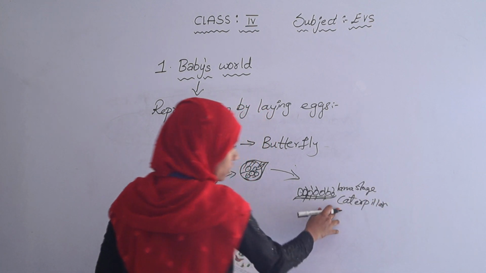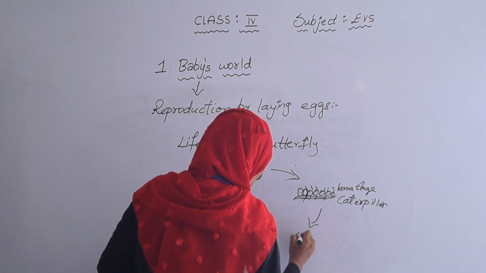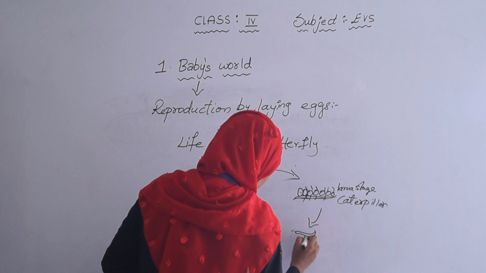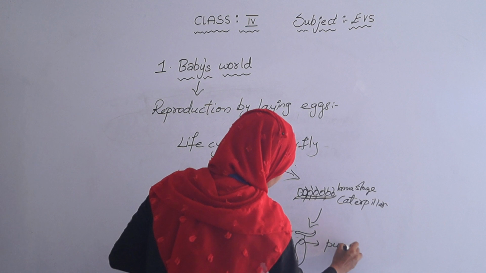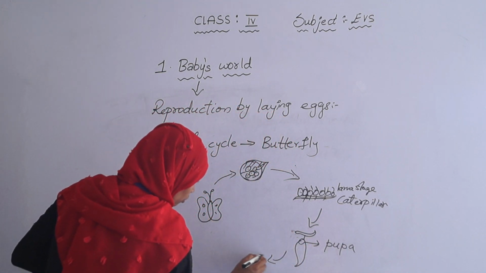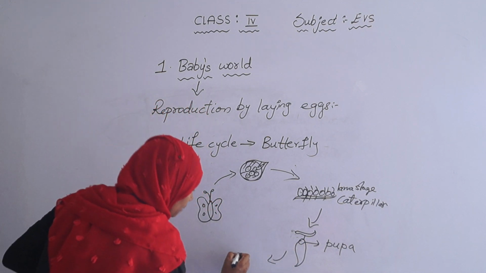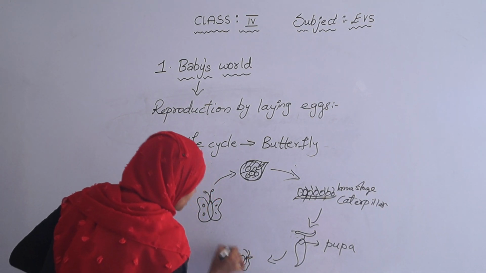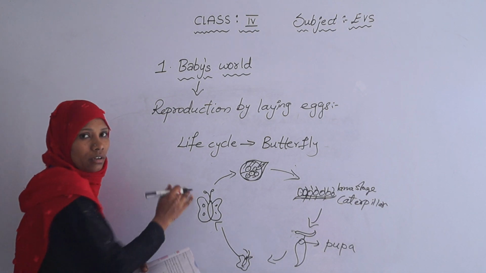And after it eats the leaves it rapidly grows into a cocoon. This is called the pupa stage of a butterfly, and after this, inside this cocoon the caterpillar becomes a small butterfly, and after some days it becomes a beautiful butterfly. This is the life cycle of a butterfly.